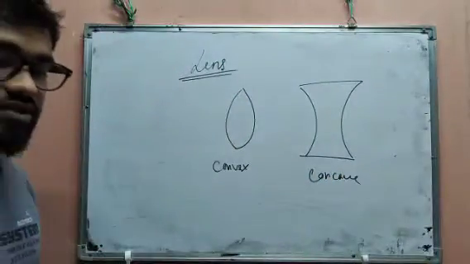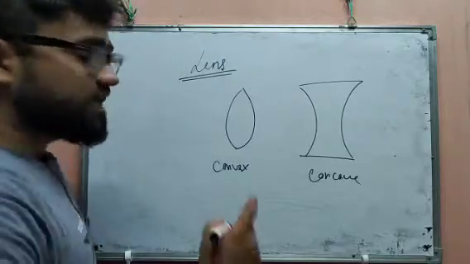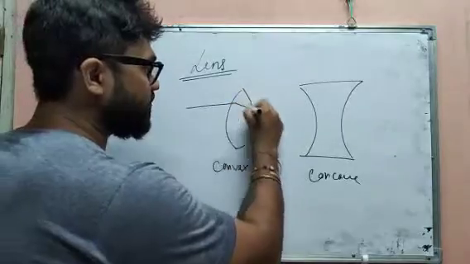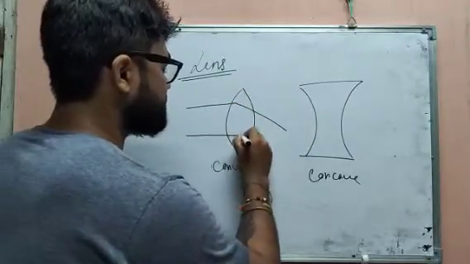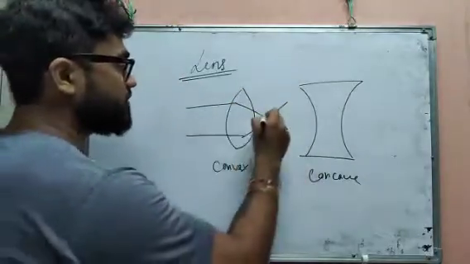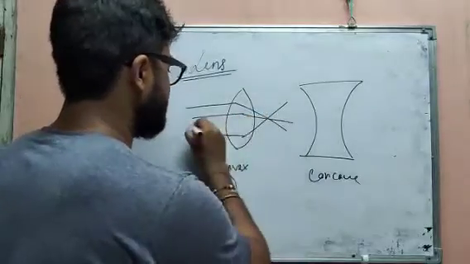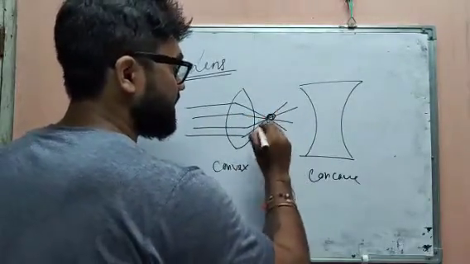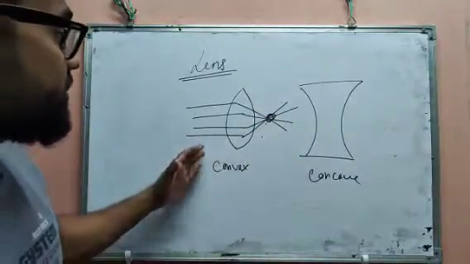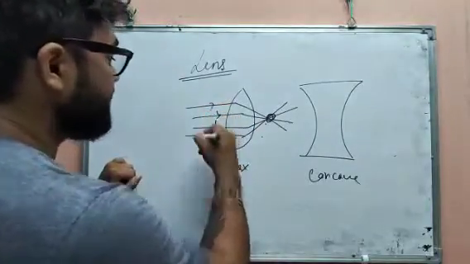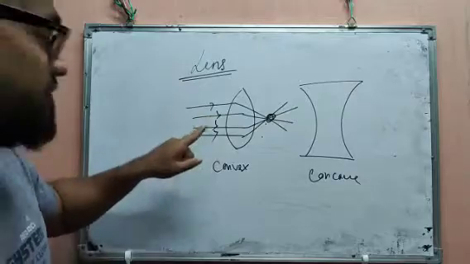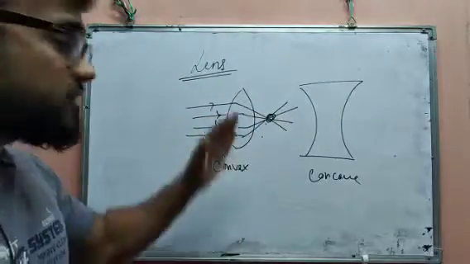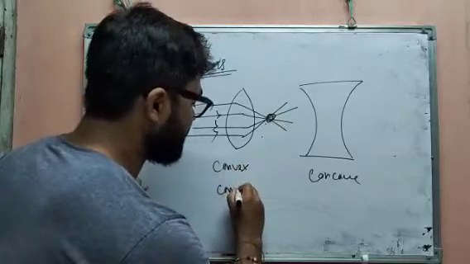Okay. So next, one more thing is there. Suppose a ray of light is coming, then this type of lens will bring all the rays of light to a fixed point. The arrow mark indicates the direction of the ray of light. As it converges all the rays of light to a fixed point, this lens is also called converging lens.